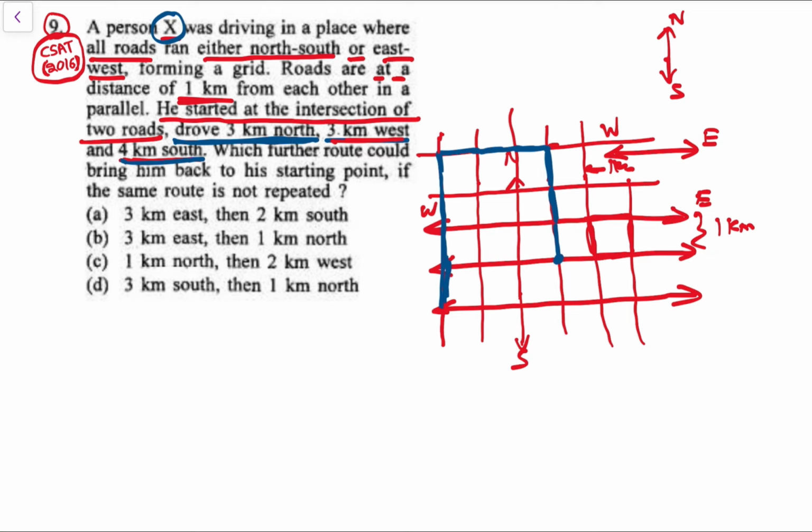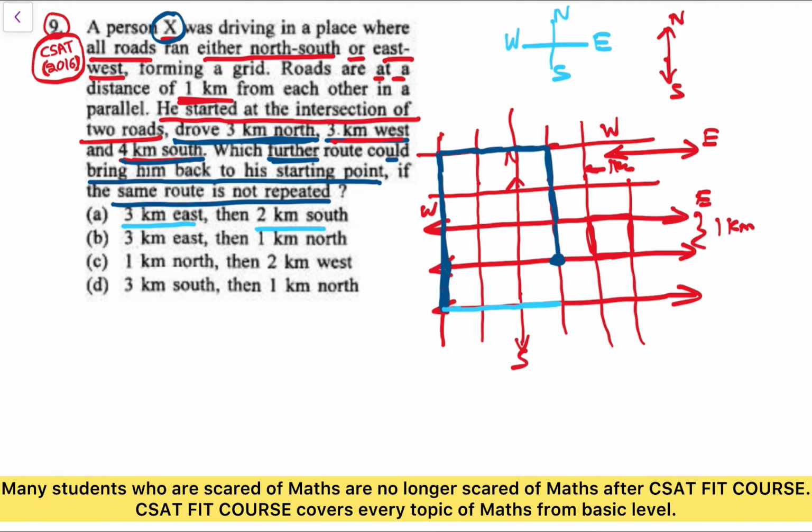Which further route could bring him back to his starting point if the same route is not repeated? The starting point is this one. So which further route can bring him to the starting point without repeating the same route? The first option is 3 kilometers east. North, east, south, west, so east is this side: 1, 2, 3 kilometers east.